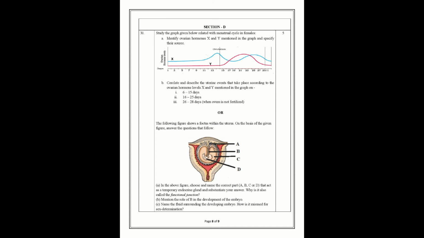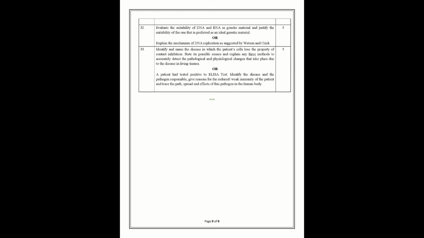Now coming over to section D, it is similar to previous year question papers only. We have a total of 3 questions of 5 marks each, and in all 3 questions an internal choice has been provided. So you practice your sample paper and you always support your answers with the help of a diagram, and it has already been mentioned in the general instructions that students need to draw diagrams to support their answers.